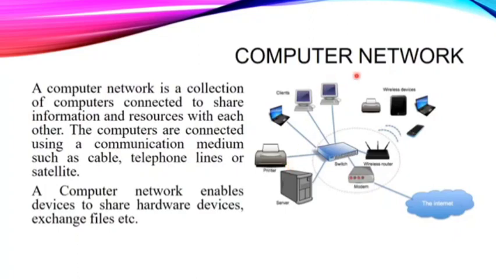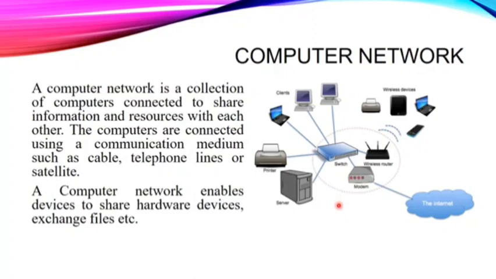First, we have to discuss computer network. Computer network means networking through computers, and networking means communication or connection between two or more individuals or two or more things. So if we have a network between two or more computers, that will be termed computer networking.